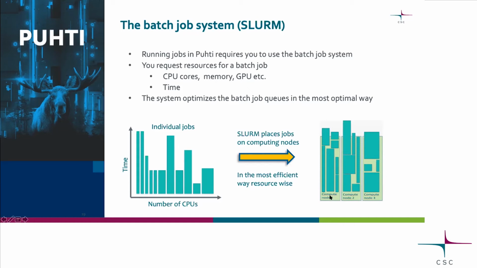One computer fits only 40 CPU cores, so it's a puzzle. The system has to build this puzzle all the time in the most efficient way in terms of resources. And there's always some downtime because the puzzle is impossible.